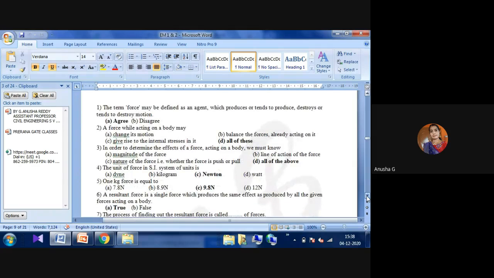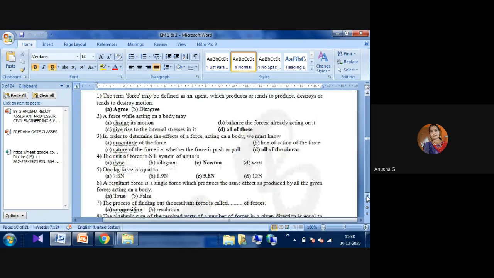Next one. In order to determine the effects of the force acting on a body, we must know what to know. Whether it is moving in the left direction or right direction, we have to know the magnitude of the force, the line of action, and the nature of the force, whether the force is push or pull. Then only can we tell in which direction the force is acting on a body and what the effects are.